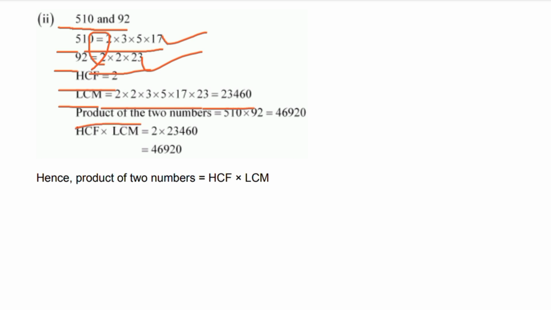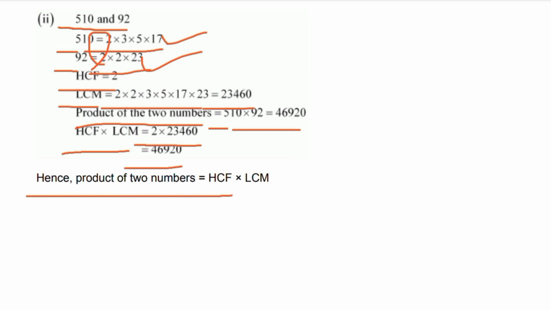Product of the two numbers 510 into 92 is equal to 46,920. HCF into LCM is equal to 2 into 23,460 is equal to 46,920. Hence, the product of two numbers is equal to HCF into LCM.